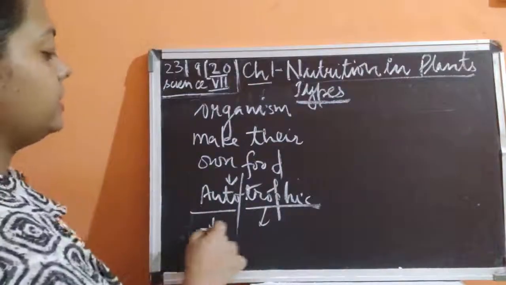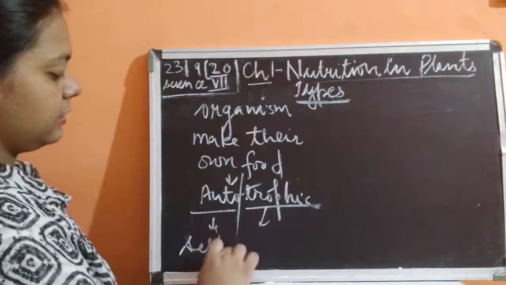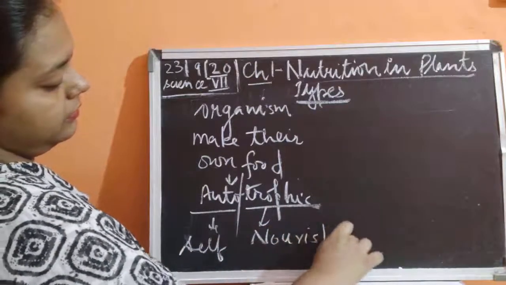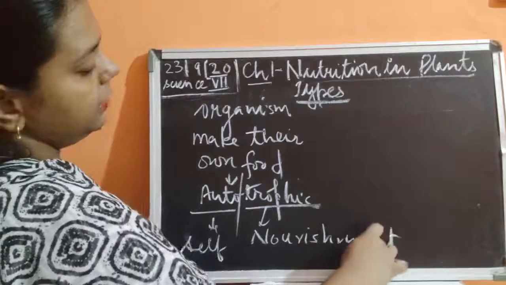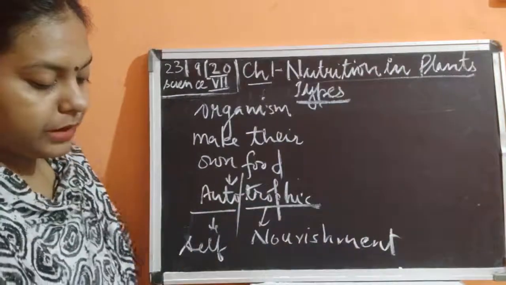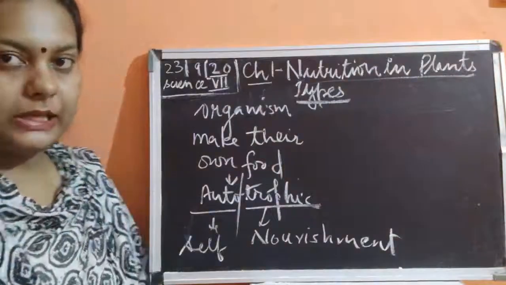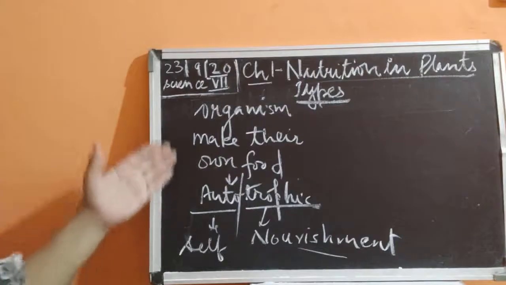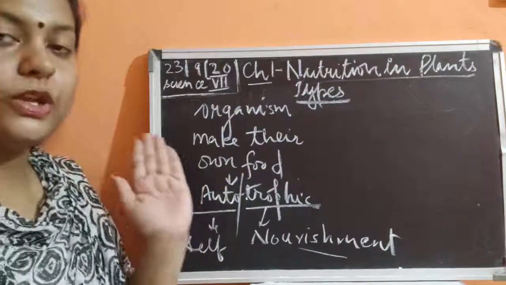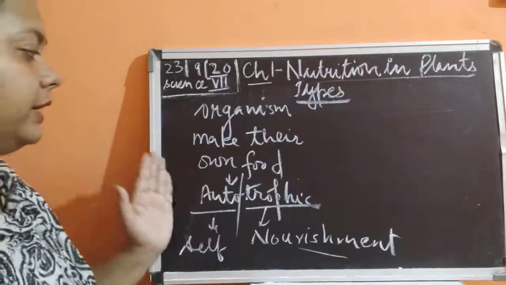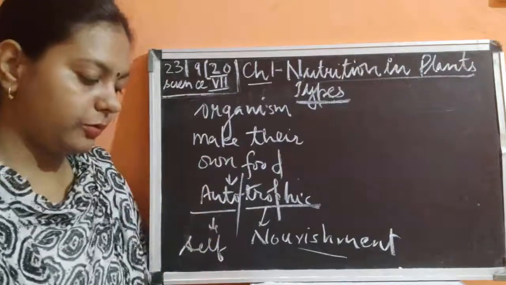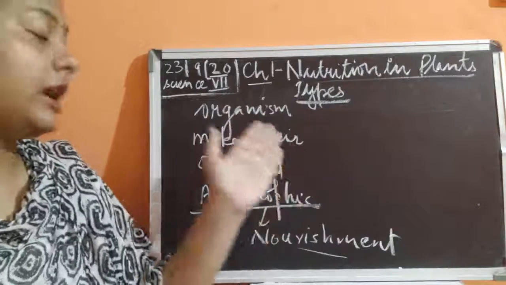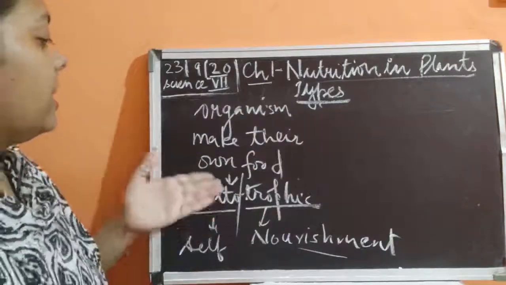So autotrophic means self-nourishment, where nutrition is gained and energy is synthesized. Plants are the only organisms undergoing the autotrophic mode of nutrition.